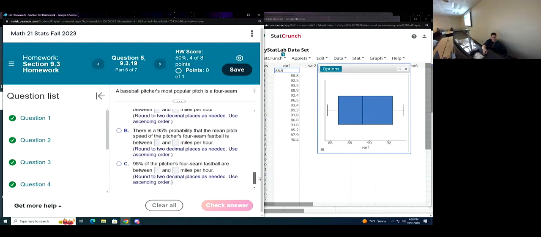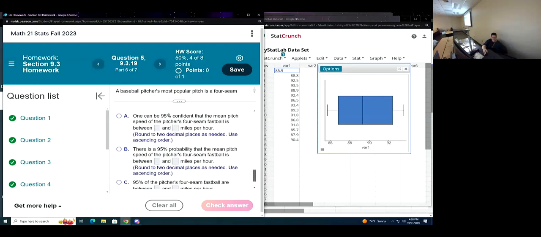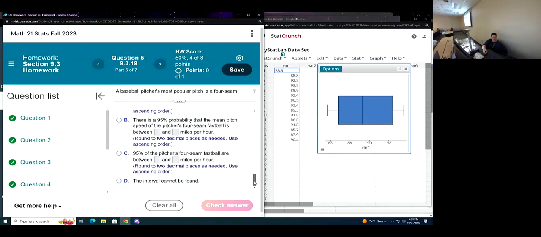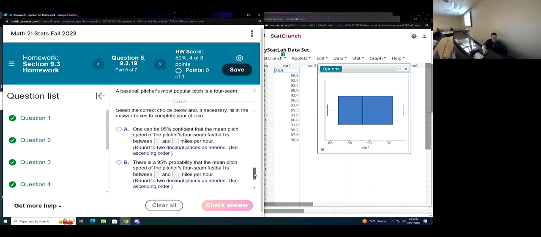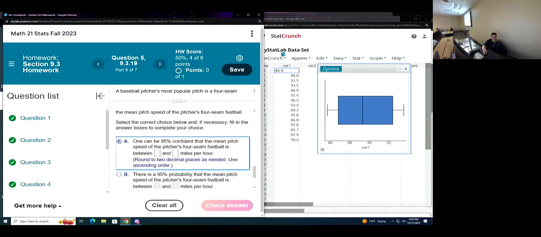I'm looking at the sentences real quick. A says 95% confident. B says 95% probability. C just says 95% of the pitchers' four-seam fastballs are between. That's not what it is. It's the confident one. That's the one we're going to need.